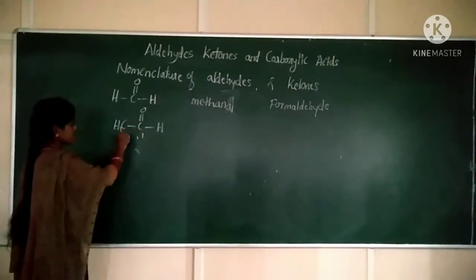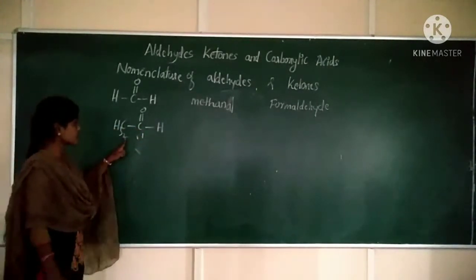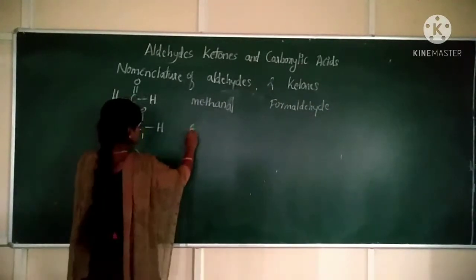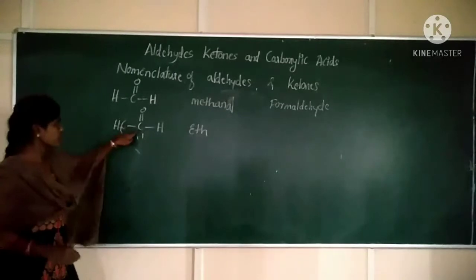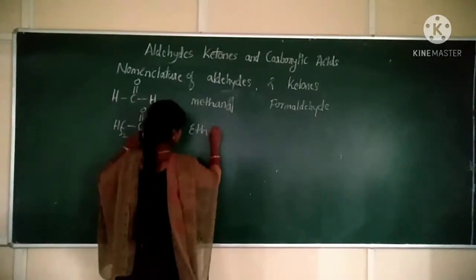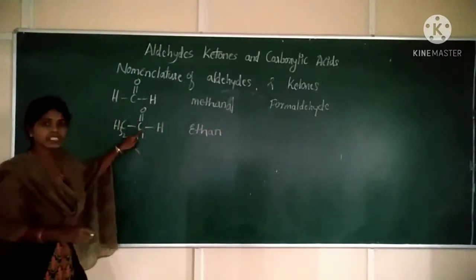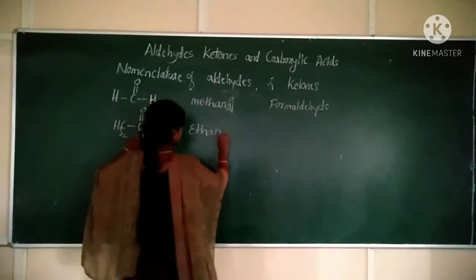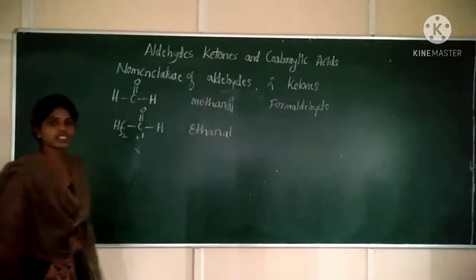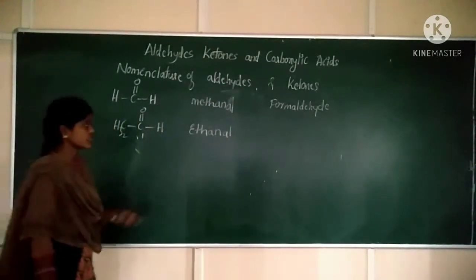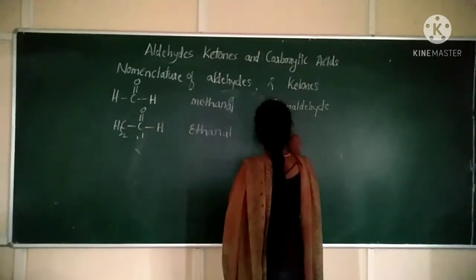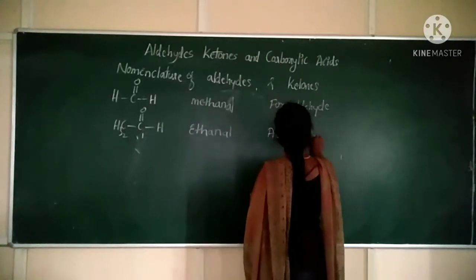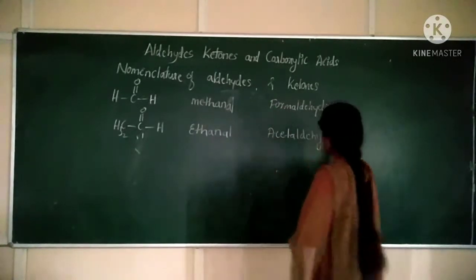So 1, 2. 2 carbons, Eth, with a carbon single bond, so ethane. Now E is replaced by AL. Ethanal is the IUPAC name for CH3CHO, and its common name is acetaldehyde.